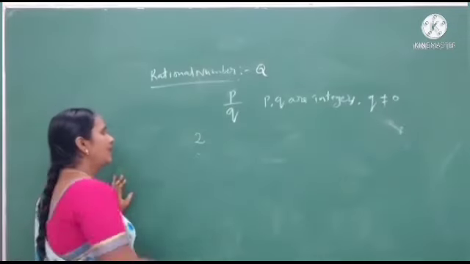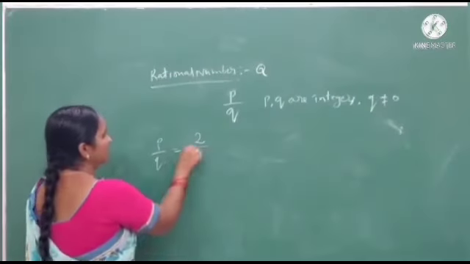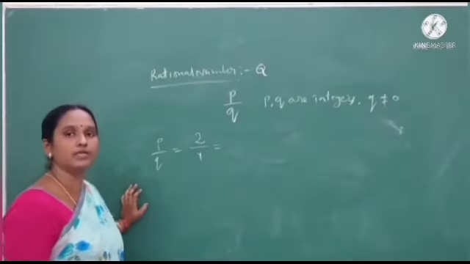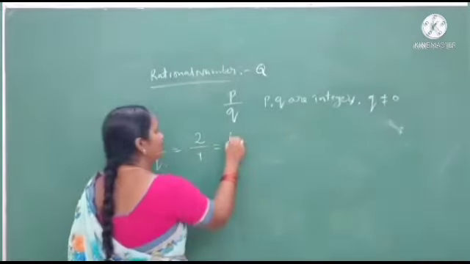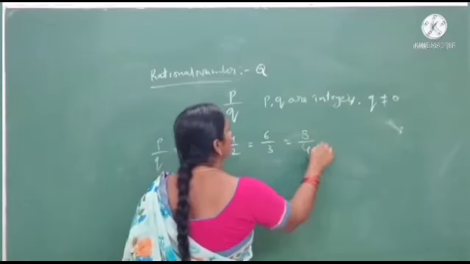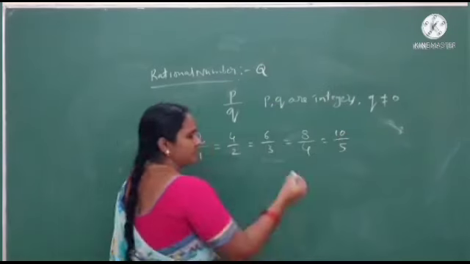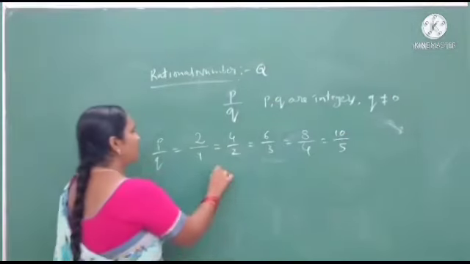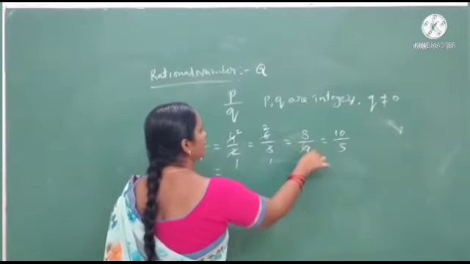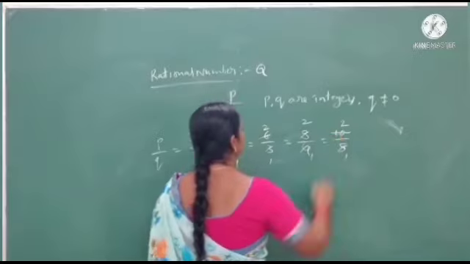It can also be written in the form of P by Q. Also, 2 can be written in P by Q form in many ways: 4 by 2, 6 by 3, 8 by 4, 10 by 5 and so on. 2 1s are 2, 2 2s are 4, 3 1s are 3, 3 2s are 6, 4 1s are 4, 4 2s are 8, 5 1s are 5, 5 2s are 10.